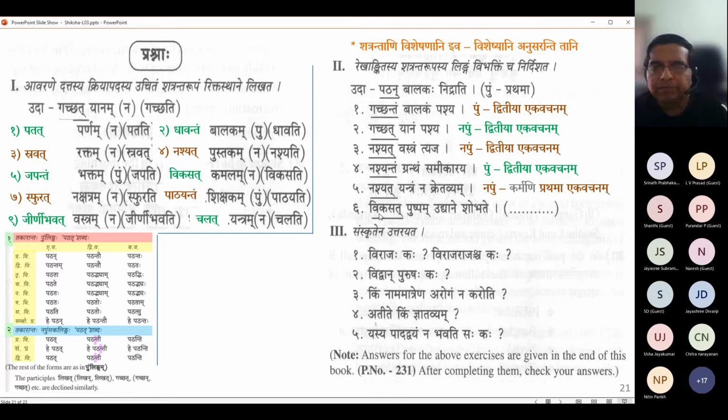Last one, sir. Next. Yeah, Vikasat Pushpam Udyane Shobhate. Shobhate Udyane, it looks like it's a Saptami Vibhakti Ekavachana. So Udyane is Saptami Ekavachana. You are perfect. Udyane alone is Saptami Ekavachana. Shobhate is a Kriya Pada. It is in Atmanepadi form. It is in the park, in the Udyana, that Vikasat Pushpam shines. Am I correct, sir? Correct. So in the park, the blooming flower, it shines. Okay.